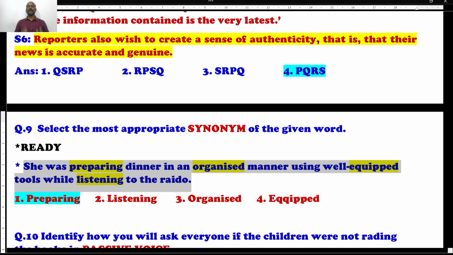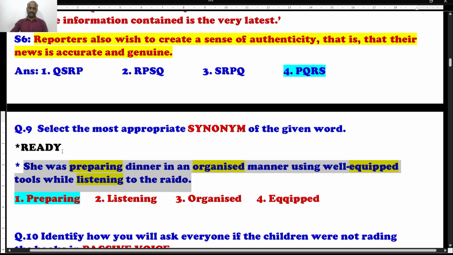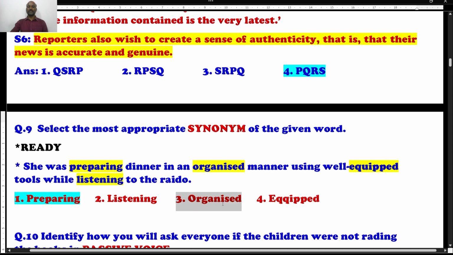In a well-organized manner, using all kinds of utensils, nothing but well-equipped. What do you say for this one? The term ready is nothing but preparing. It's not listening. It is not organized. It's not equipped. So the right synonym for ready is preparing, and that is going to be the right answer.